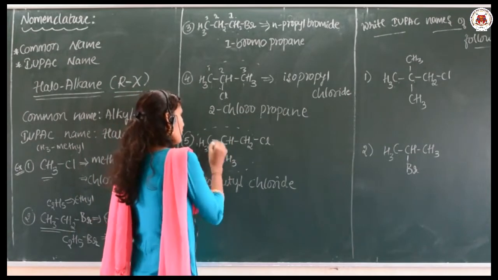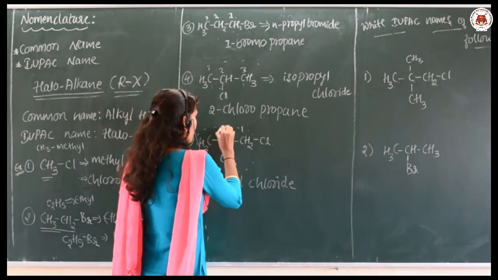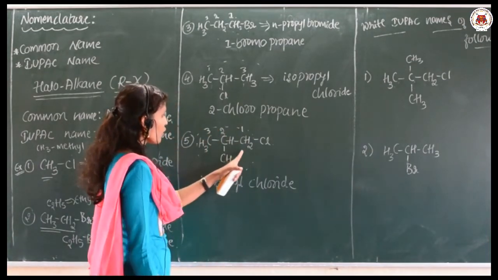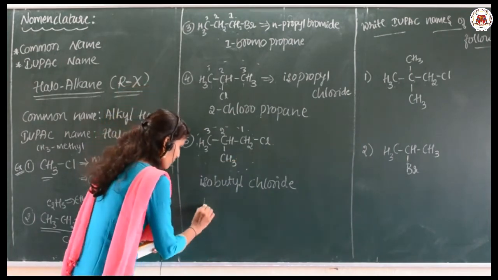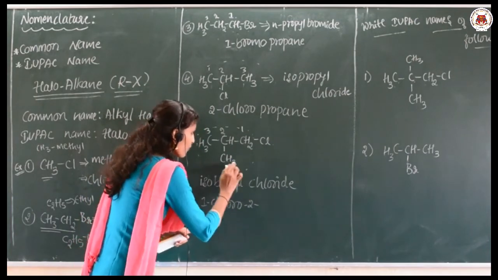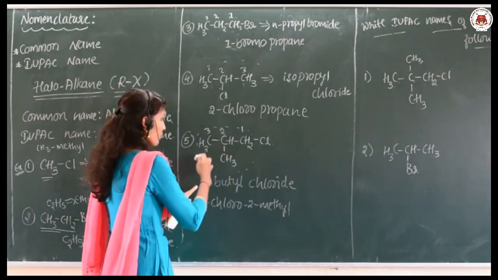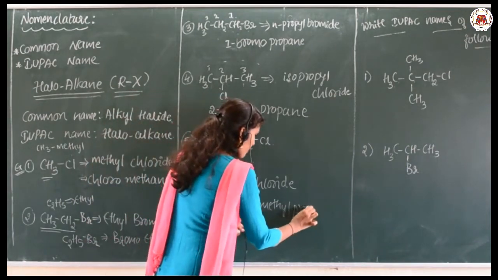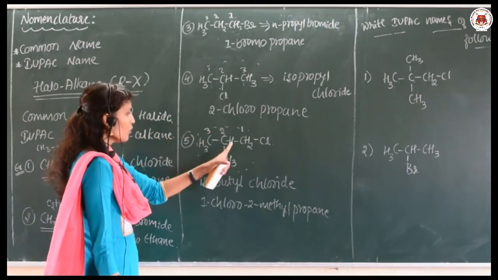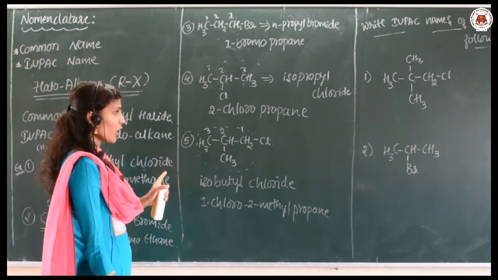While in IUPAC naming, you can take here 1, 2, 3. So 1-chloro, 2-methyl propane. 1-chloro, 2-methyl propane is the IUPAC name of the compound.